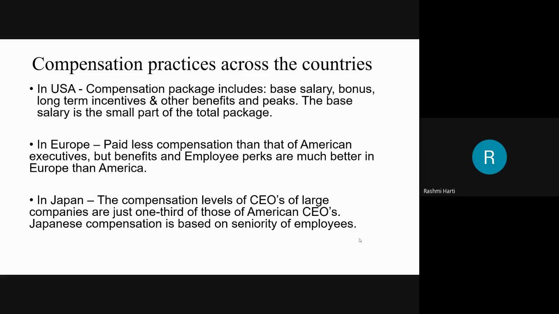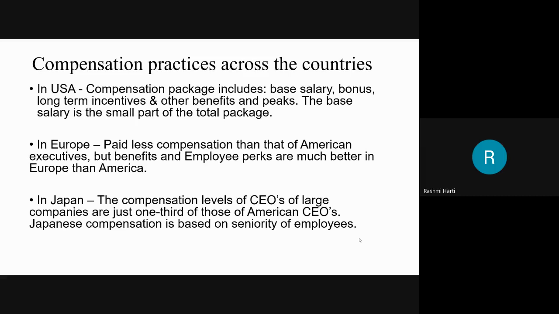However, European companies have also been changing their compensation packages of late by including stock option plans, performance pay bonuses, as well as long-term bonuses. So if you could see the difference between USA and Europe, in USA they have less base pay and more performance-based pay. Okay, in Europe they have a high tax rate.